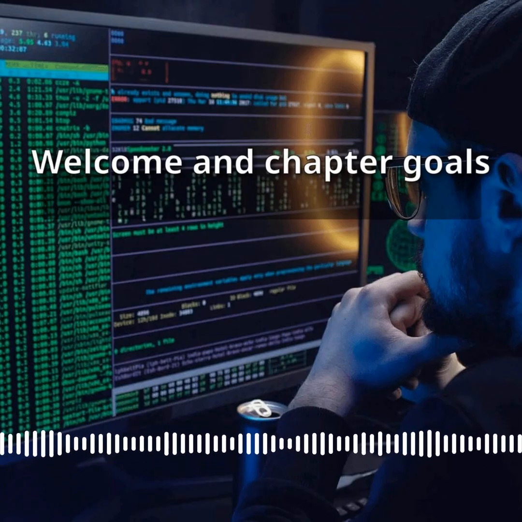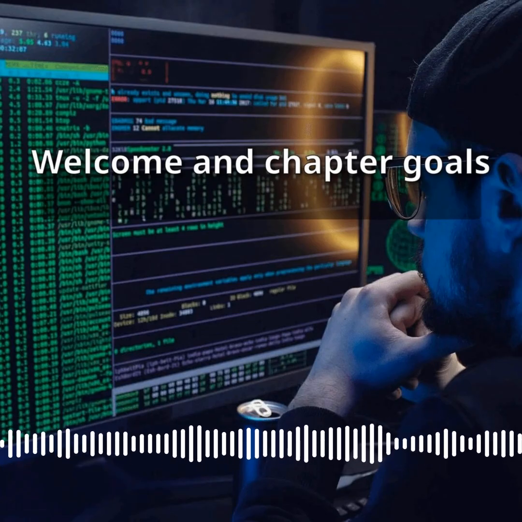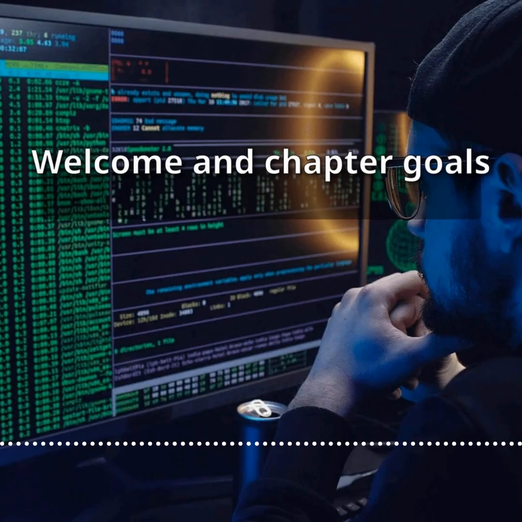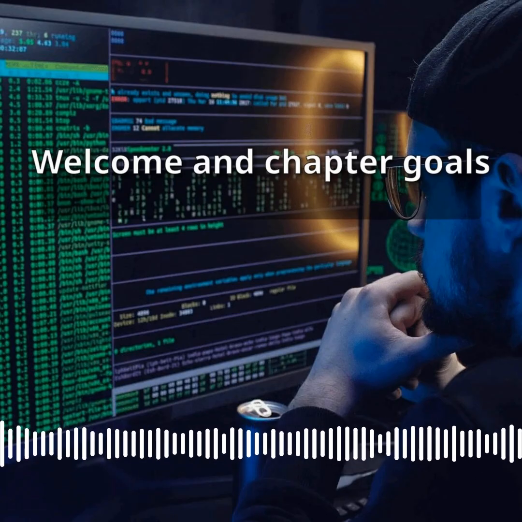Internet Protocol version 6, IPv6, the newer version designed to address the exhaustion of IPv4 addresses. It uses 128-bit addresses, providing a vastly larger address space.